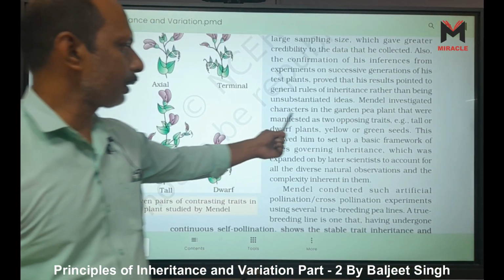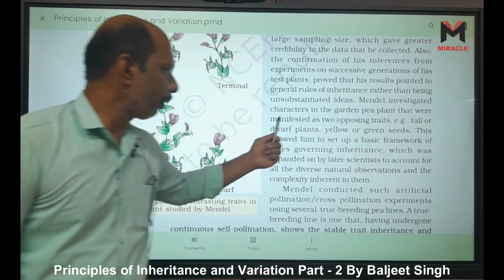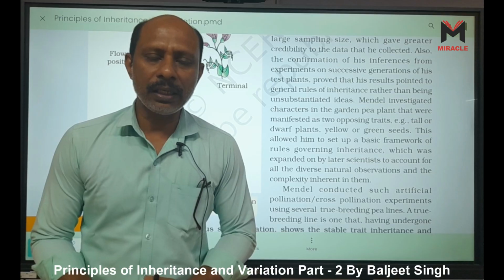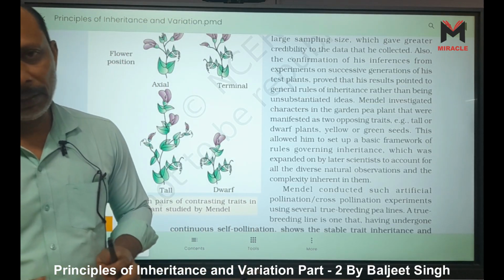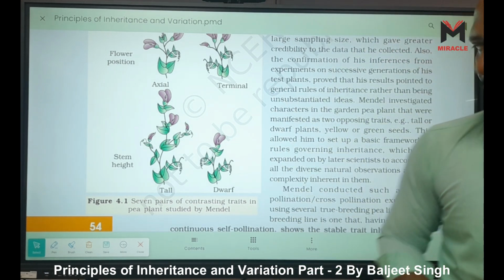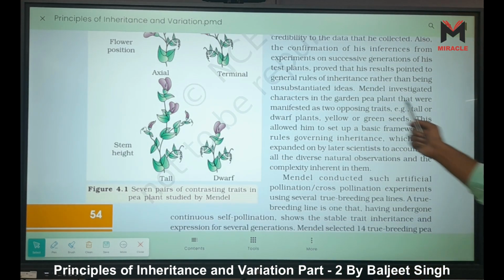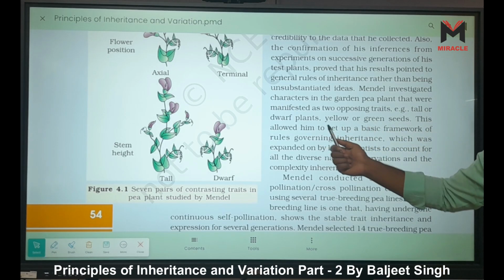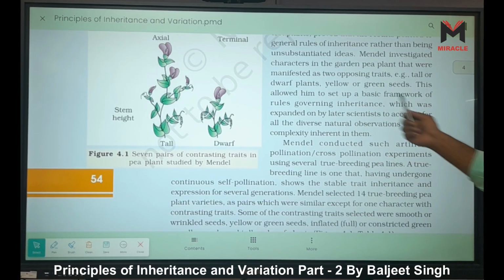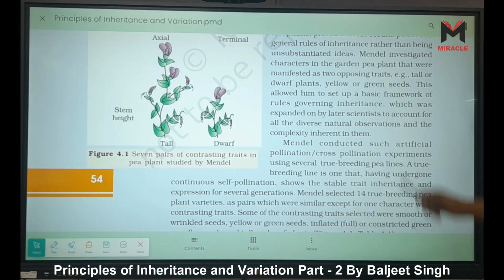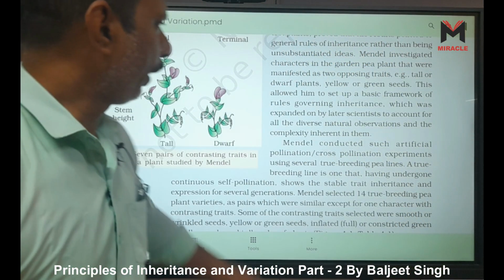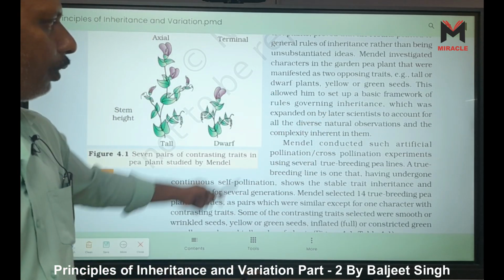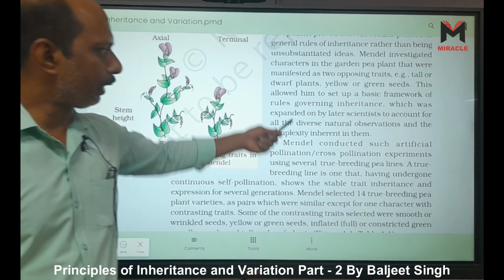Mendel investigated characters in the Pisum sativum plant that were manifested as two opposite traits, or we can say complementary traits, or alternative traits, right? For example, tall or dwarf plant, yellow or green seeds. This allowed him to set up a basic framework of rules governing inheritance, which was expanded on by later scientists to account for all the diverse natural observation and the complexity inherent in them. Okay, you have to read this passage, right? Because statement type questions come from this.